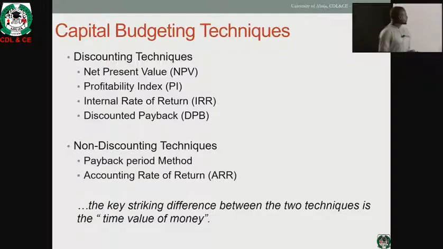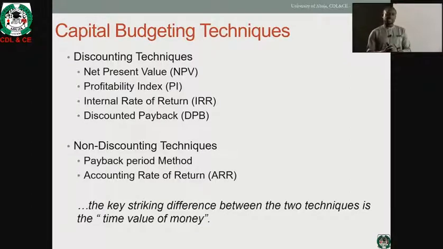The next stage, we look at the capital budgeting techniques. For an analyst, you should be able to invoke different sound techniques in measuring the profitability or determining the soundness and the profitability of a capital budget decision. We have two groups, those called discounted techniques and those called non-discounted techniques.